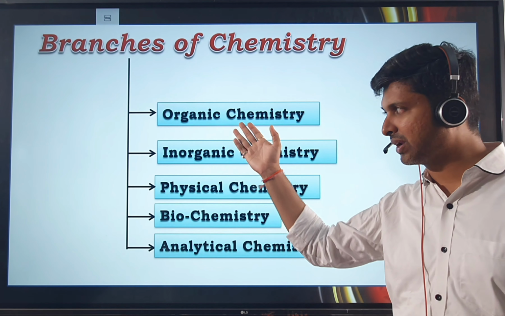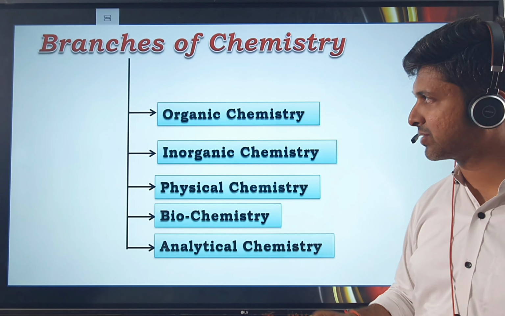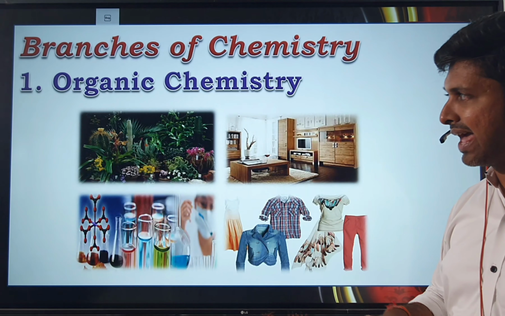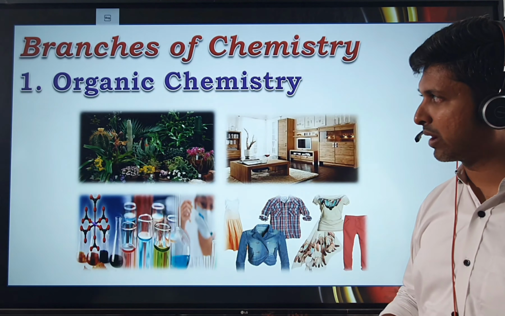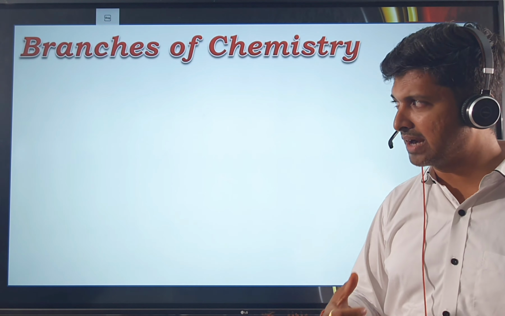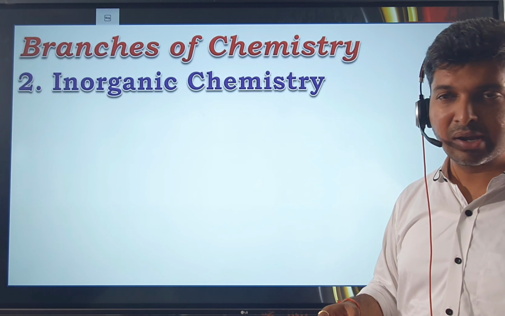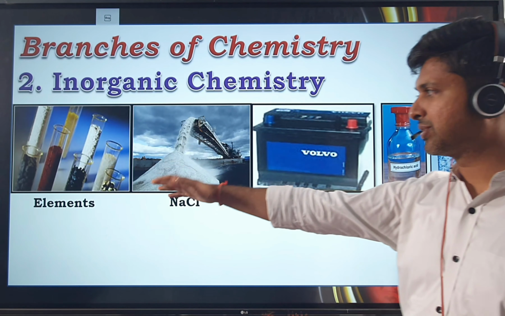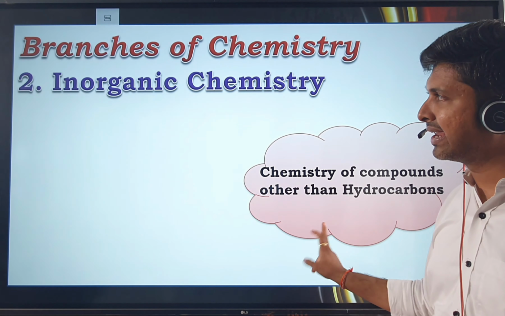Here are the branches of chemistry: organic, inorganic, physical, biochemistry, analytical chemistry. In organic, we study the hydrocarbons, and the things which are obtained from plants and animals. Whatever is obtained from plants and animals will come under organic chemistry. The idea of making plastic also comes from plants, right? So plastic comes under hydrocarbons and under organic chemistry. We cannot imagine our life without plastic. And inorganic chemistry deals with elements, salts, acids, water. All this comes under inorganic chemistry.